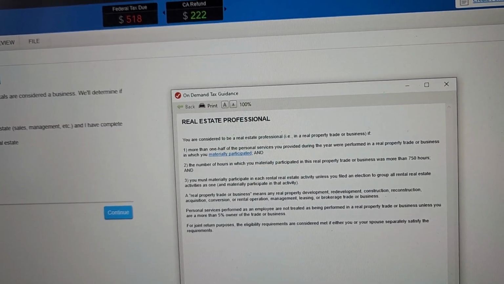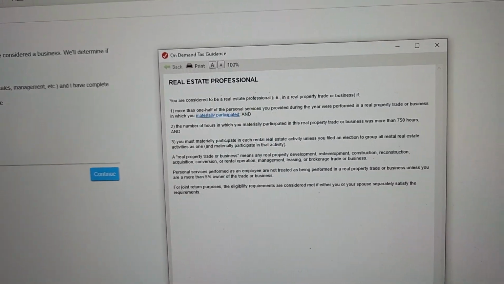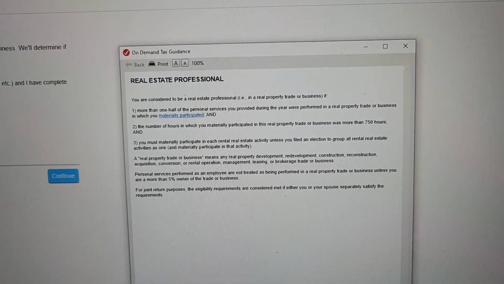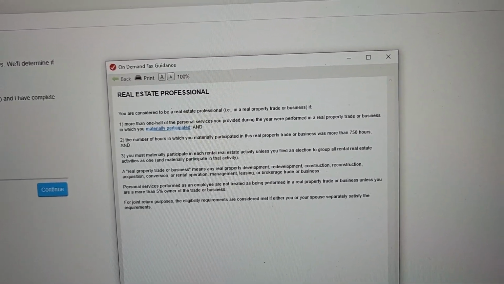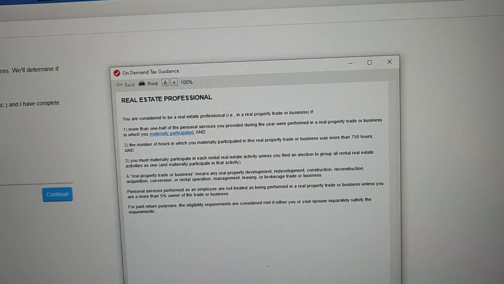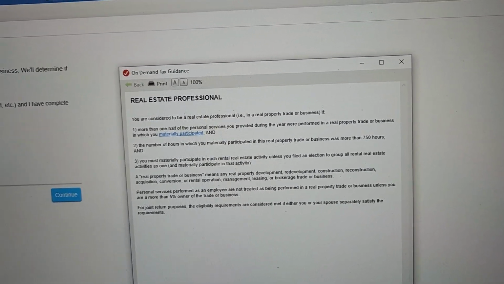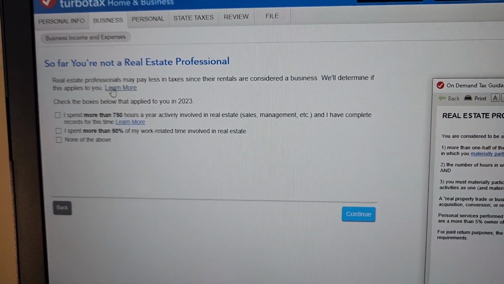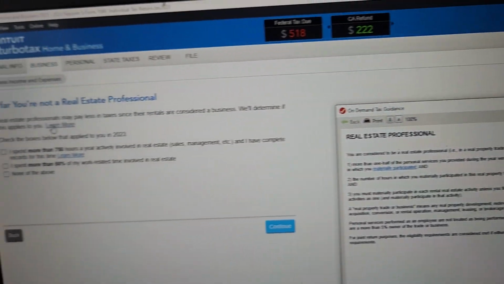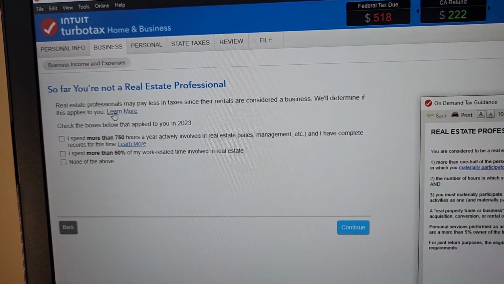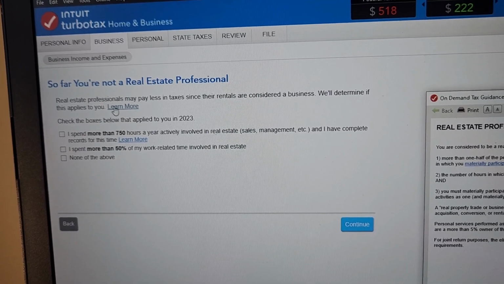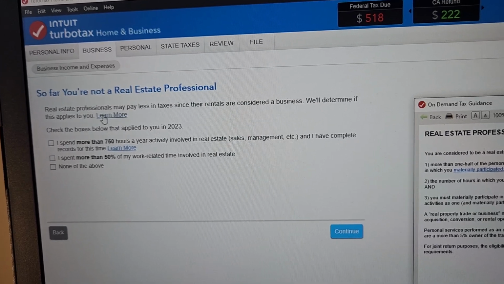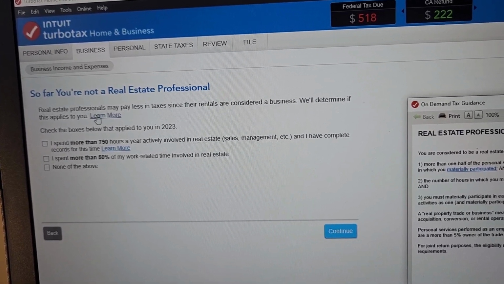So as you can kind of see here, it's actually really hard to qualify as a real estate professional. Like for me, I work a full-time W-2, and it's kind of hard for me to qualify, right? Because I have 40 hours a week towards my W-2. As you can see in this definition here, I think this one's a little bit easier than the other definition, to be honest. And this is how I usually go by. You qualify as a real estate professional if you spend more than 750 hours a year actively involved in real estate, so sales, management, etc. And I've completed records for this time.